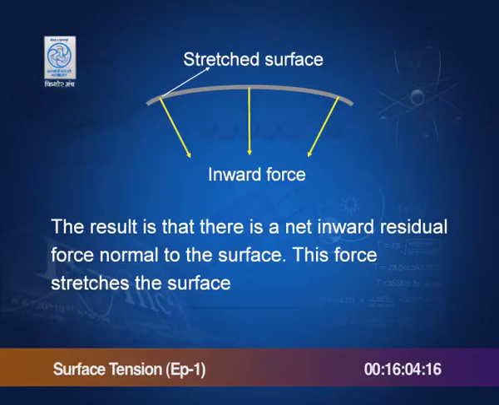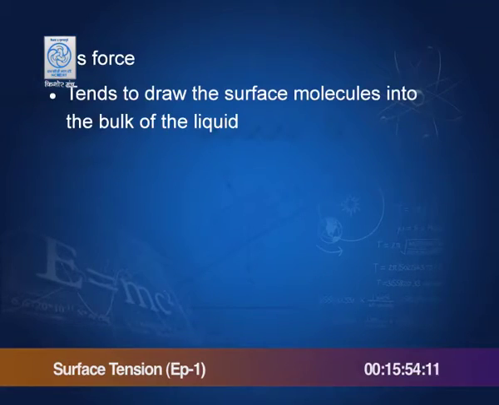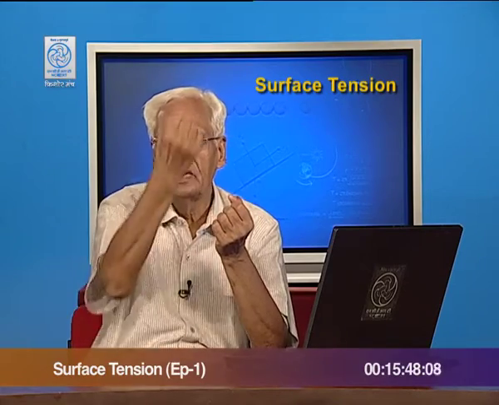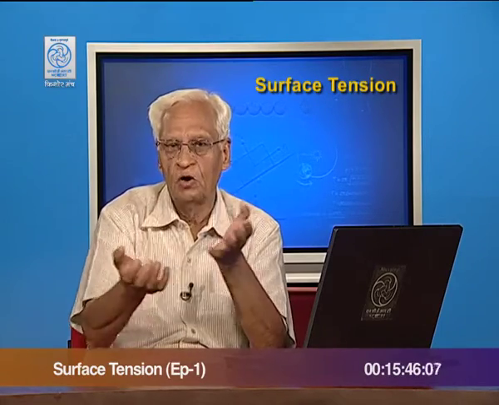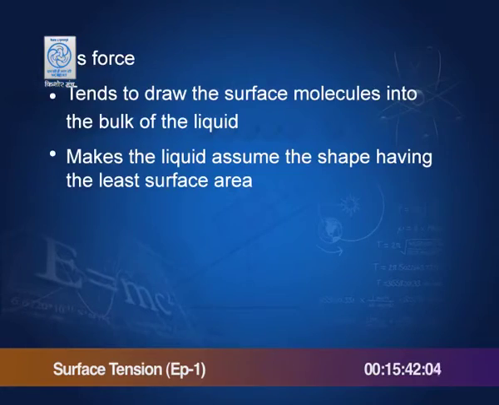Here is a stretched surface, and an inward force acts on this surface normally. And what does this force do? It tends to draw the surface molecules into the bulk of the liquid. You see, there is a net force on these molecules, therefore, there is an attempt by the molecules to force them inside the liquid. This makes the liquid assume the shape of having the least surface area.